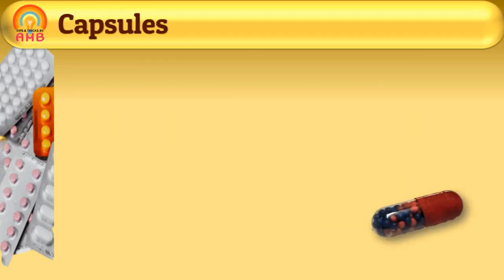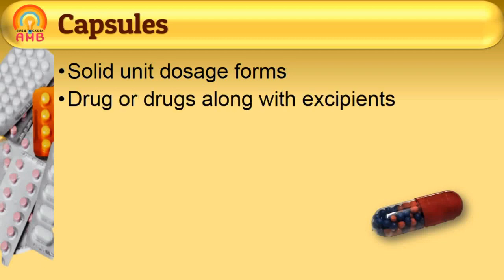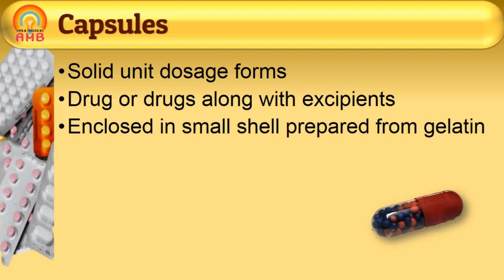Next, we will discuss capsules. So, what are capsules? Capsules are solid unit dosage forms in which one or more drugs or medicaments along with other inert substances, that is excipients, are enclosed in a small shell, mostly prepared from a suitable form of gelatin.